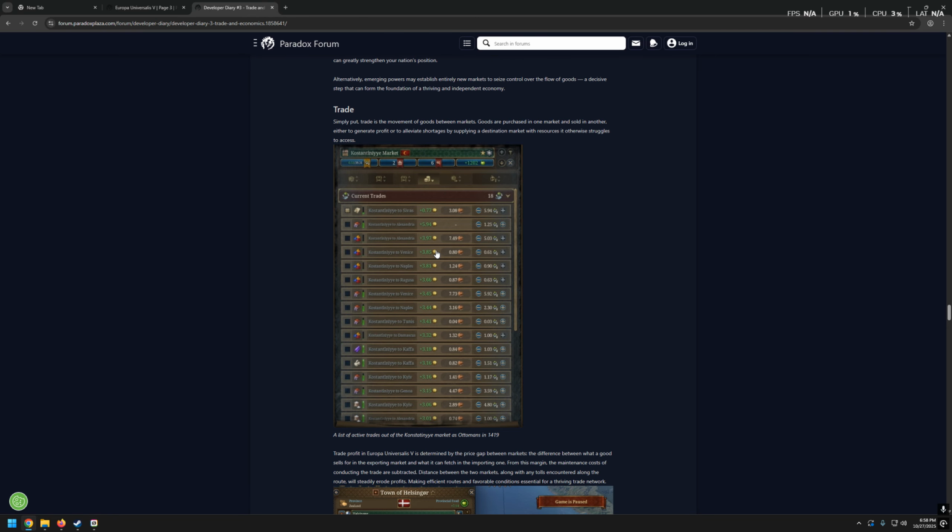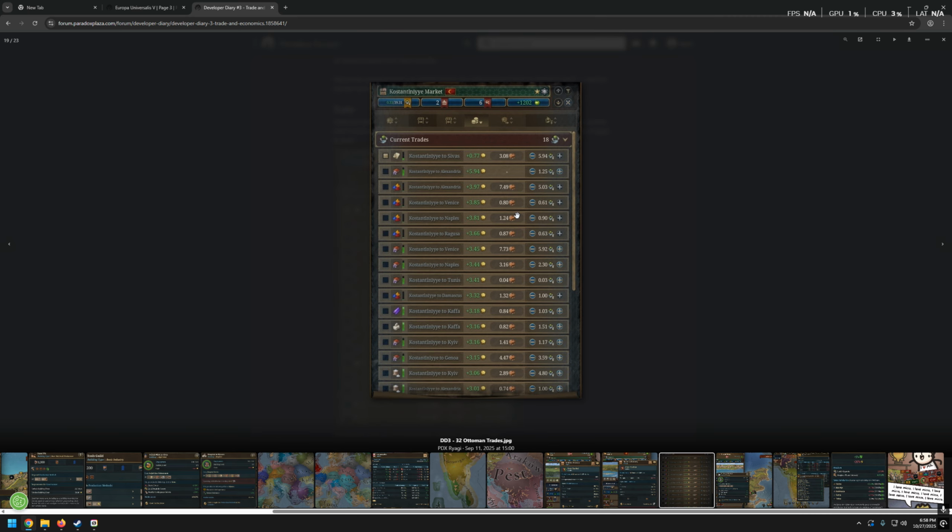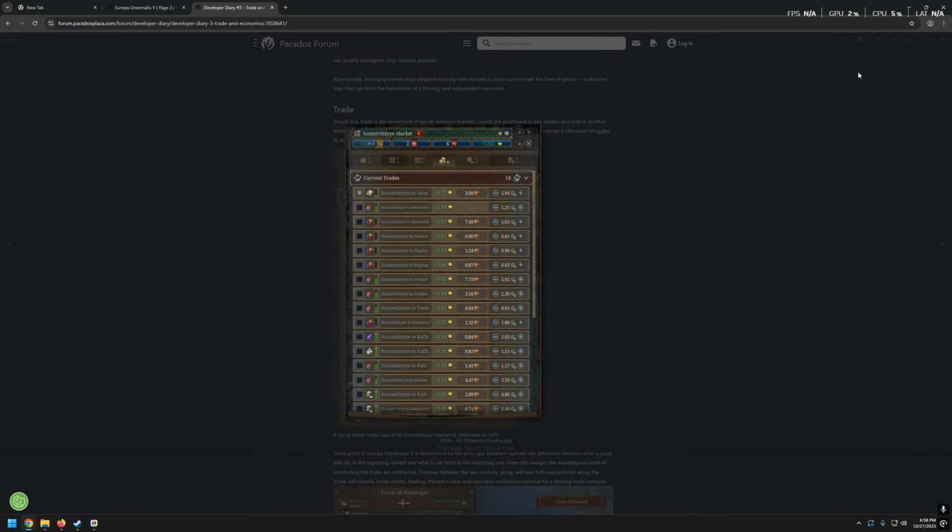And here we have Constantinople market, which is probably Constantinople, but in Turkish or Ottomanish. Sounds stupid, I know. And here we have current trades. Of course, it doesn't say much because I don't understand what it means. So, yeah, we can close it.